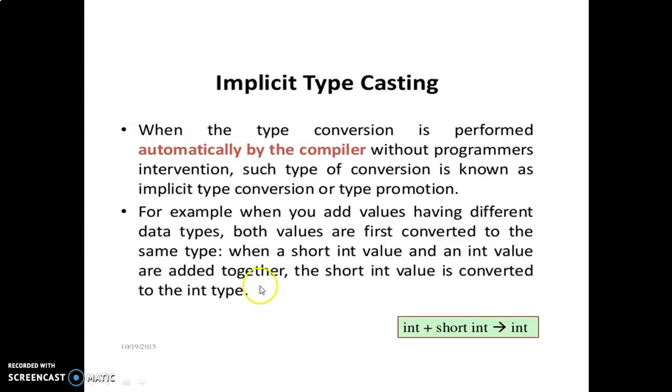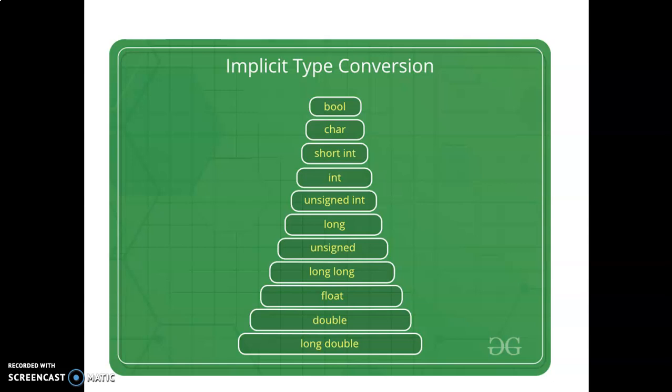Both values are first converted to the same type. When a short int value and an int value are added together, the short value is converted into the integer type. This is called implicit type conversion in C. So this is the pictorial representation of the implicit type conversion.